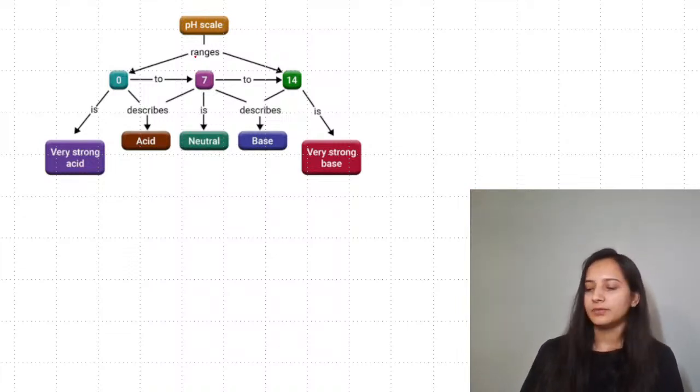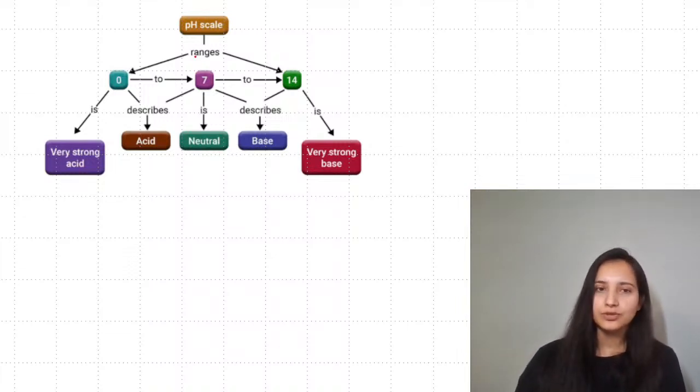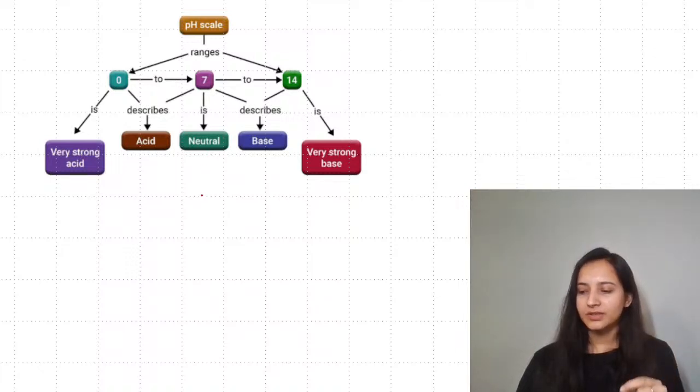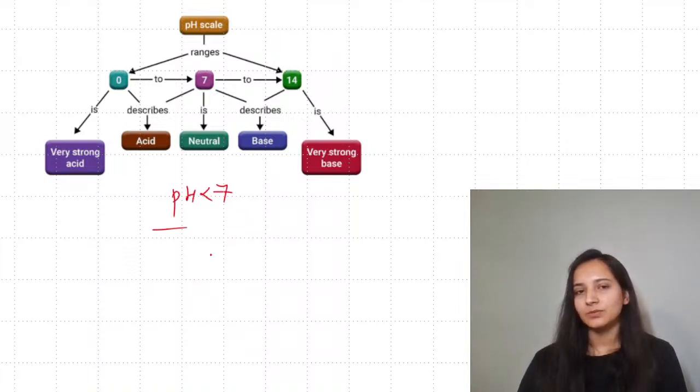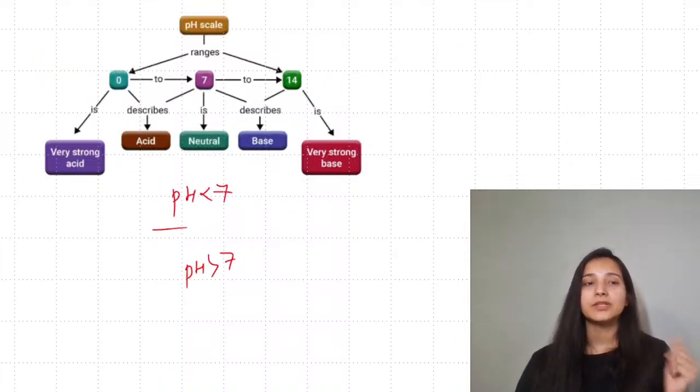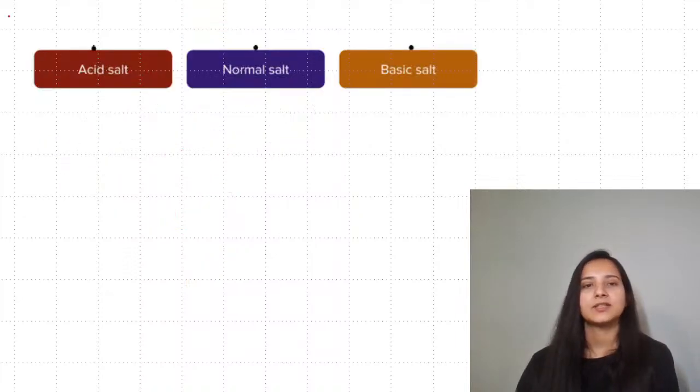And when we speak about this, 7 is going to be neutral and 0 is the strongest acid, 14 is the strongest of the base. For the bases which are soluble in water, we call them to be as alkalis. And less than 7, any pH value which is less than 7 will be acidic, and pH value more than 7 will be basic. Remember, the term this pH will go inversely to that of the hydrogen ion concentration.